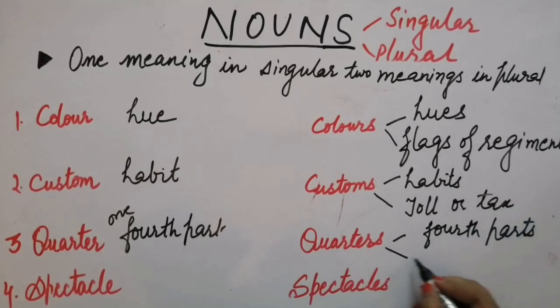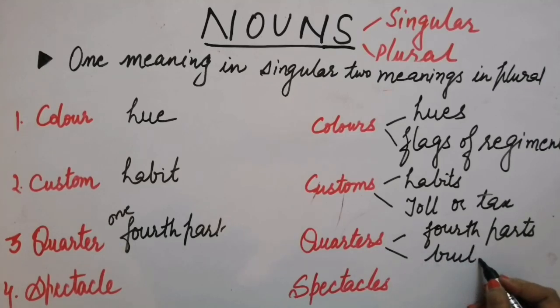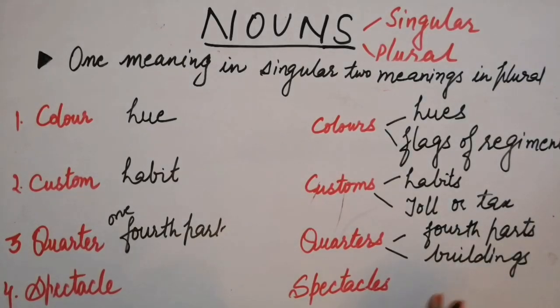Right? But it also refers to buildings, living places. Now how? Because buildings, especially when earlier it was given to only army people, but later on all government rooms and the places where people are given shelter are called quarters only, right? Now we have the next one, spectacle.